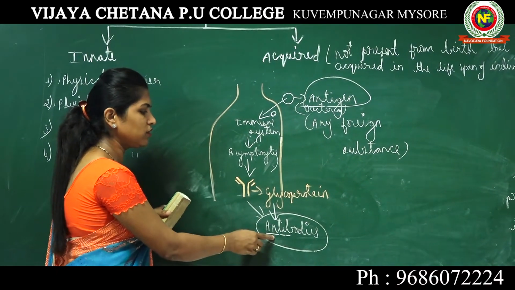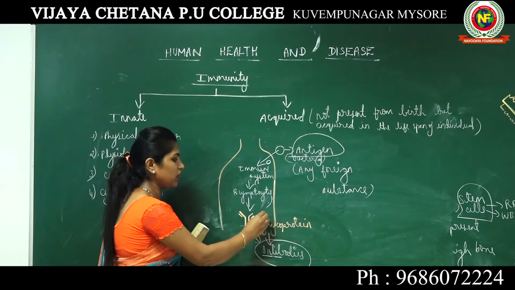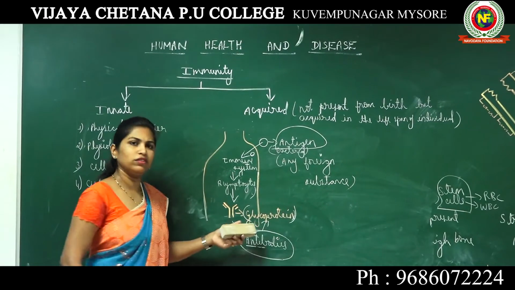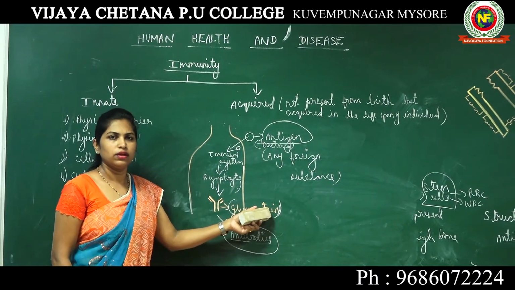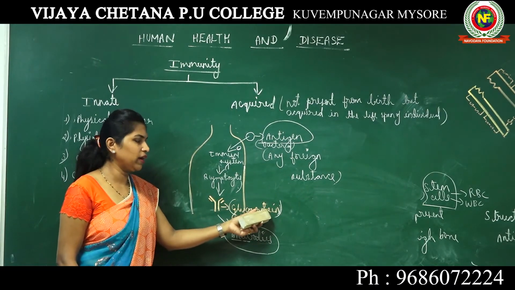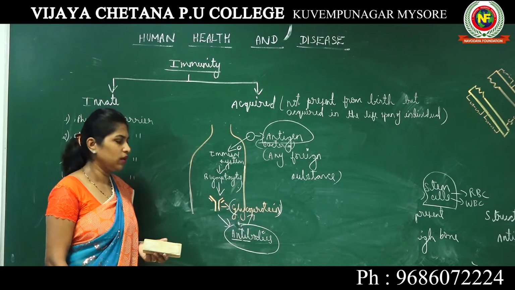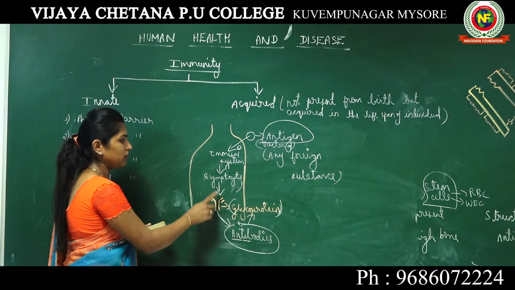What are antibodies? If we study the chemical structure, antibodies are glycoproteins. What is a glycoprotein? When a sugar is associated with a protein molecule, when carbohydrates are combined with protein, we call such molecules glycoproteins. This is produced by B lymphocytes.